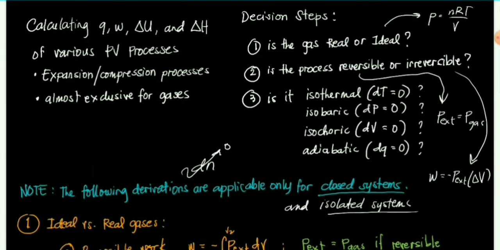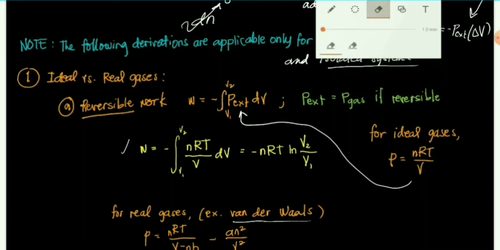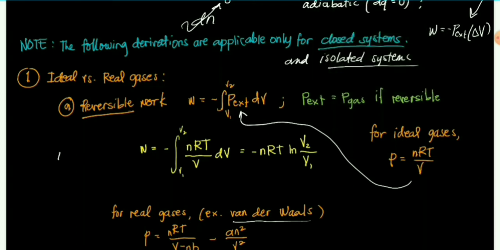If the gas is real or ideal, ano yung magiging situation? So, if the gas is ideal or real, there will be a difference in the reversible work. For example, the work done by the ideal gas is due to its equation, yung P is equal to nRT over V. Kapag sinubstitute nyo siya dyan, okay, the integral of negative nRT over V times dV from V1 to V2 will just be equal to negative nRT ln V2 over V1. This is applicable for reversible work na isothermal, kasi constant yung temperature. Hindi nagbabago yung temperature kapag nagbabago yung volume.